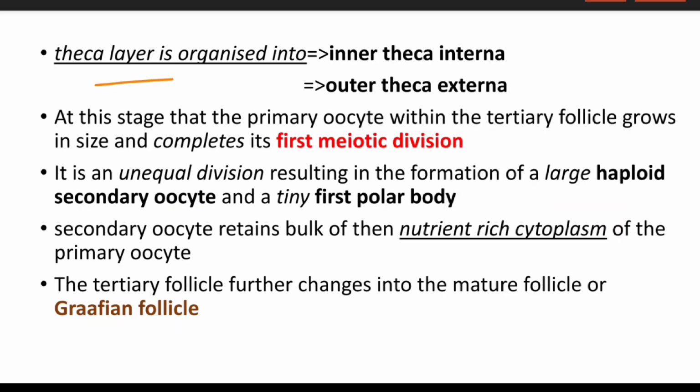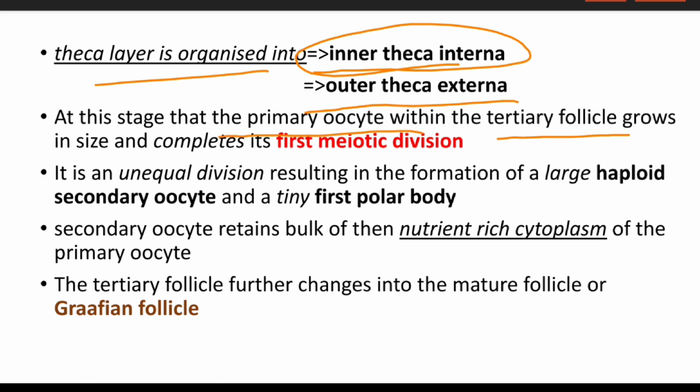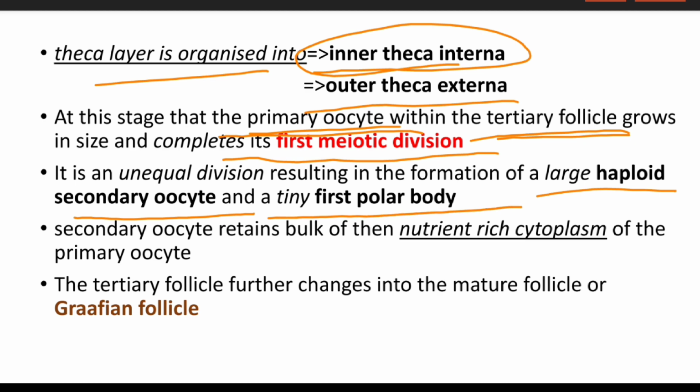The theca layer is organized into an inner interna and an outer externa. At this stage, the primary oocyte within the tertiary follicle will grow in size and complete its first meiotic division. It is an unequal division which results in the formation of a large haploid secondary oocyte and a first tiny polar body.